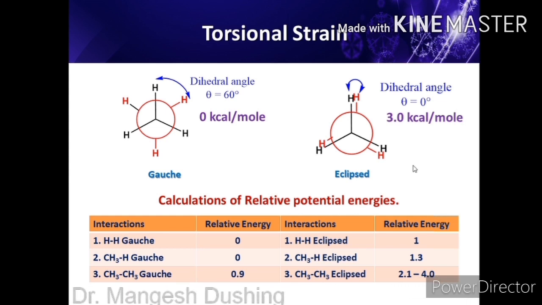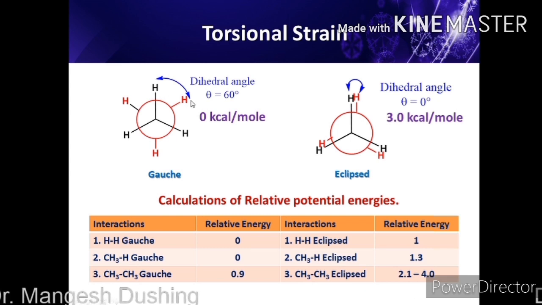Now we'll see the energies of this molecule. Now hydrogens are gauche, so 0. This is also 0, 0, 0, 0. So all hydrogens are gauche to each other. Hydrogen gauche, 0 energy. So the total energy of the molecule is 0 kilocalorie per mole.